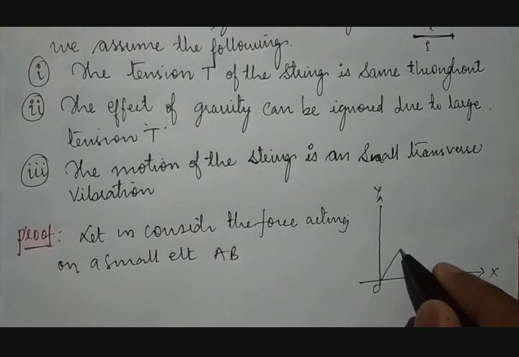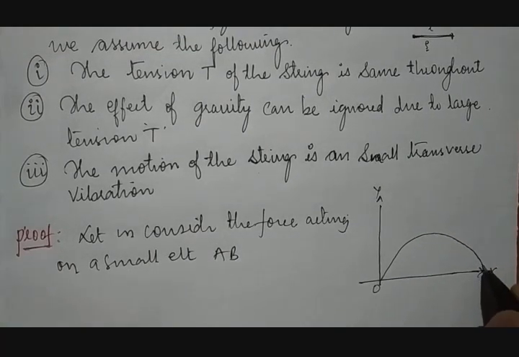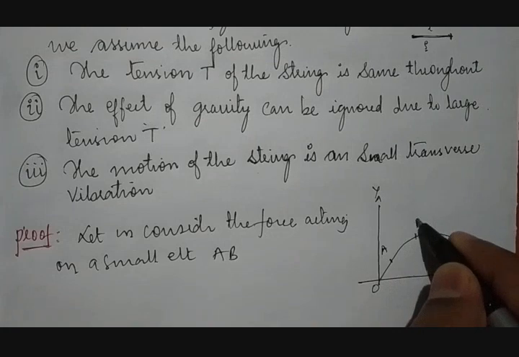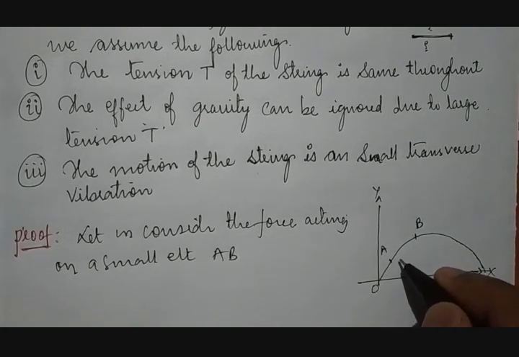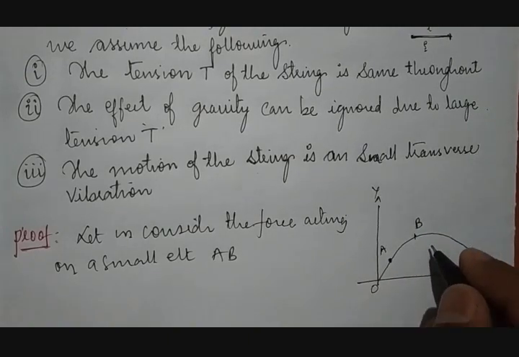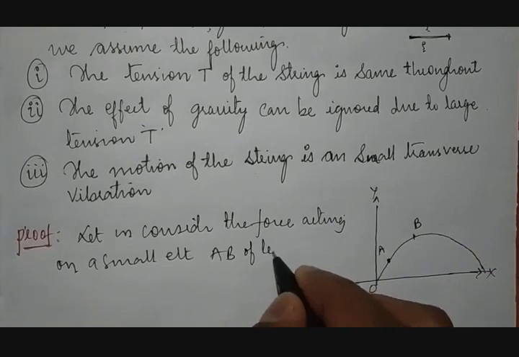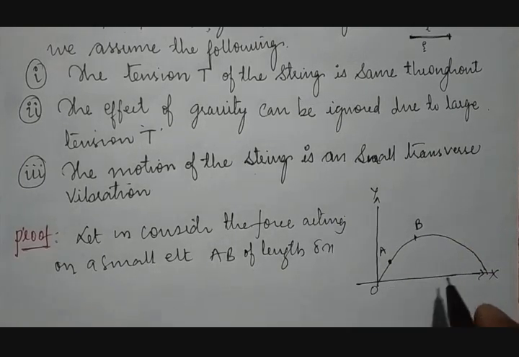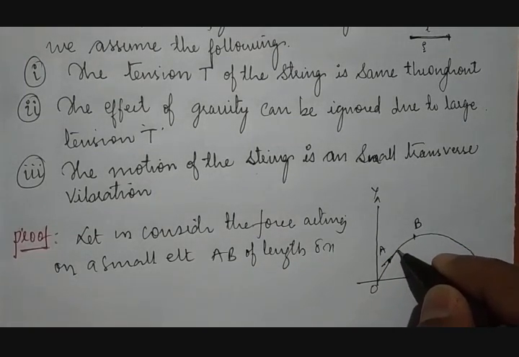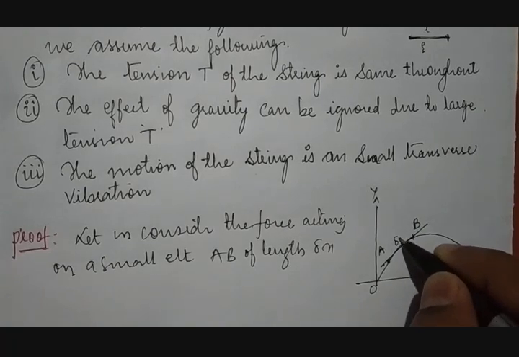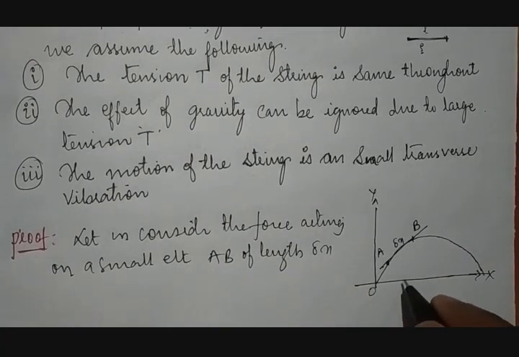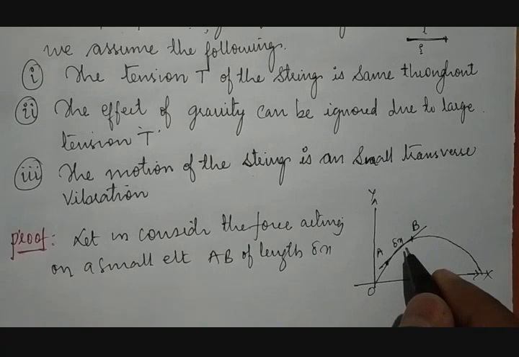If we take, this is the string. For example, this is one point and this is the other point. If I take, this is a point A and this is a point B, and we are considering the string which is tightly stretched between A and B of length delta x, because towards the x-axis we are taking. Means what? If we take this distance as delta x. Of course it is a length L, but with respect to the x-axis we are taking, so the distance will be taken as delta x.